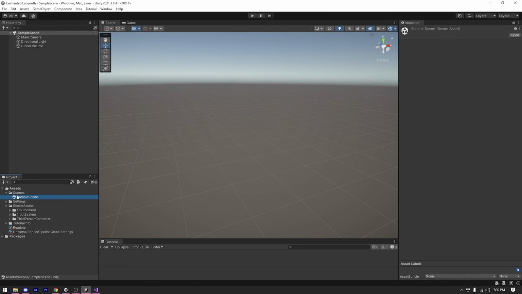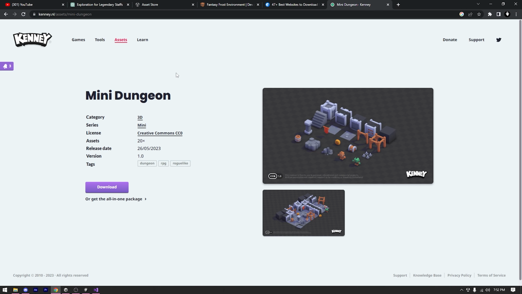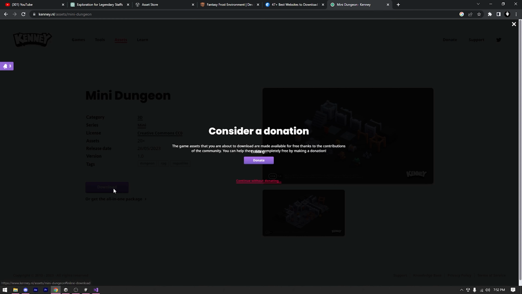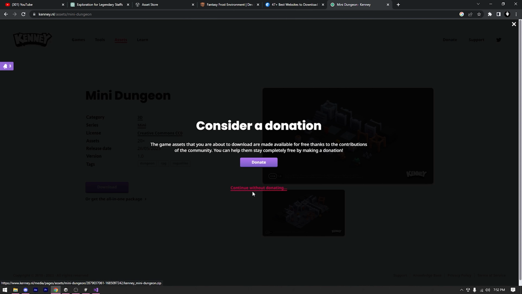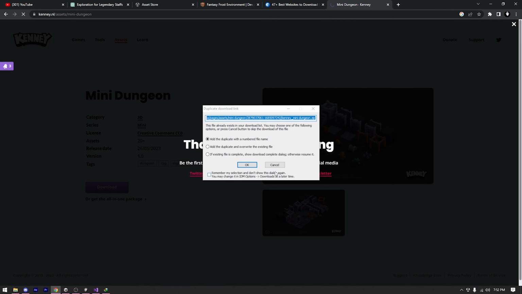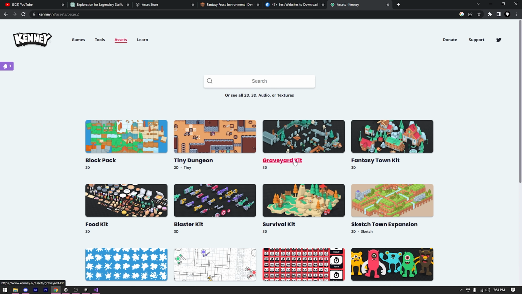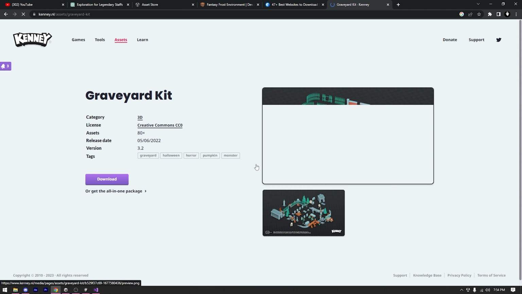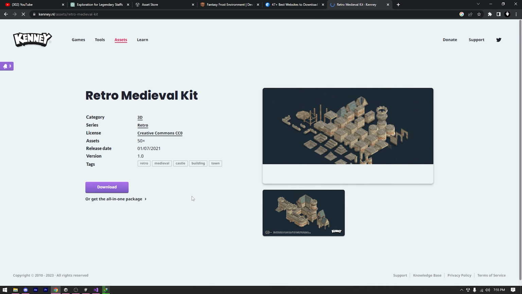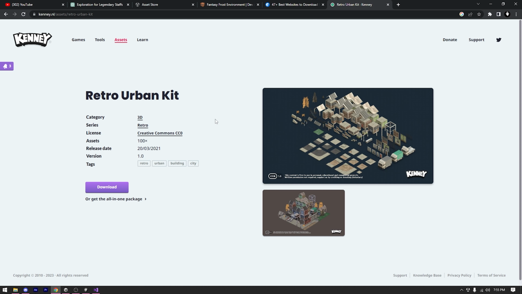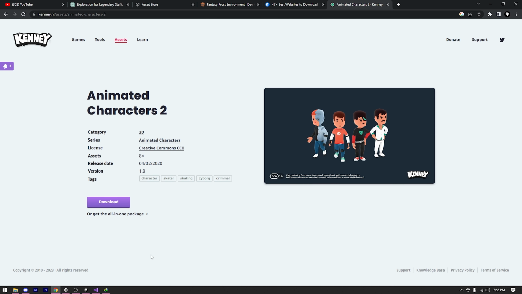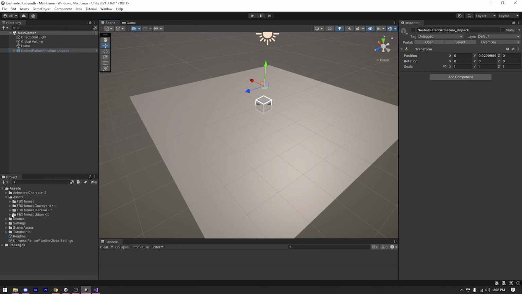So with that, I created a new scene and I needed some assets to make my game. I went to the asset store again and found nothing free for this project that I liked. So after searching, I found some good assets in Kenney. So from there, I downloaded the mini dungeon, graveyard kit, survival kit, retro medieval kit, urban city kit, and some animated characters and imported everything into my project.